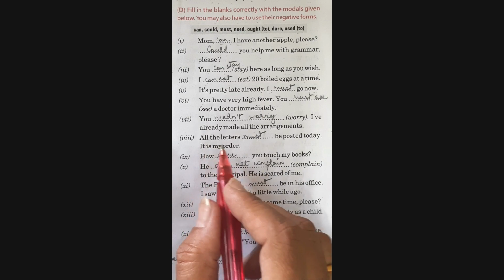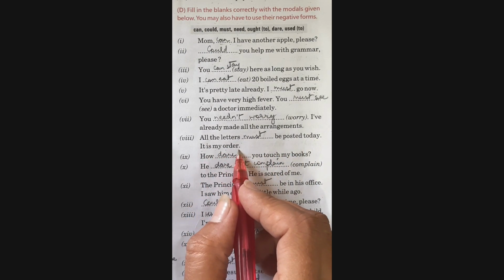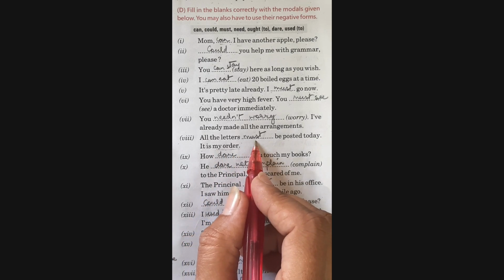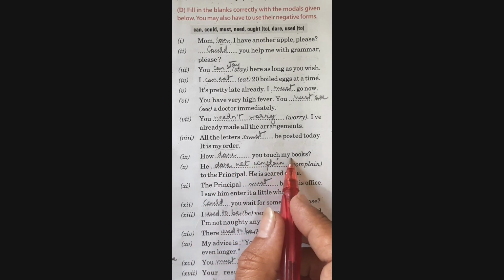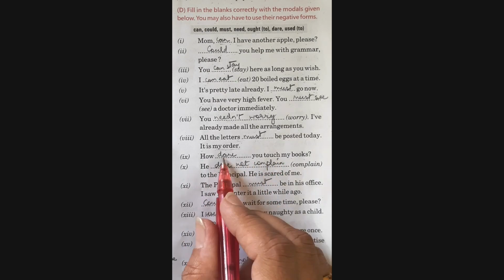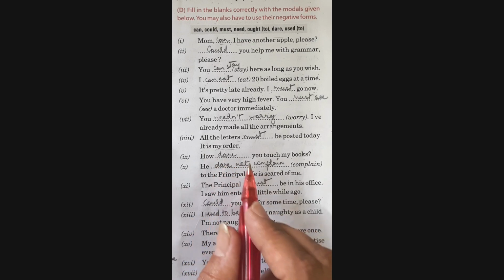The next one, all the letters dash be posted today. It is my order. Now this word order tells us that it's a compulsion to the listener. So in case of compulsion, we use the modal must. How dash you touch my books? It talks about courage. So I have used the modal dare.